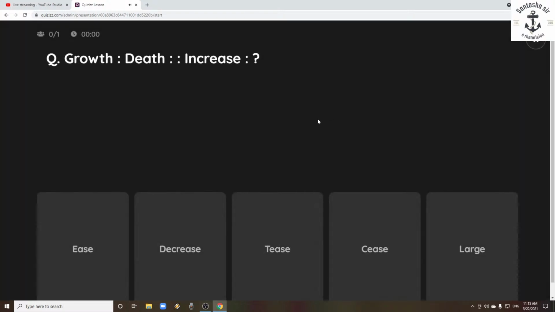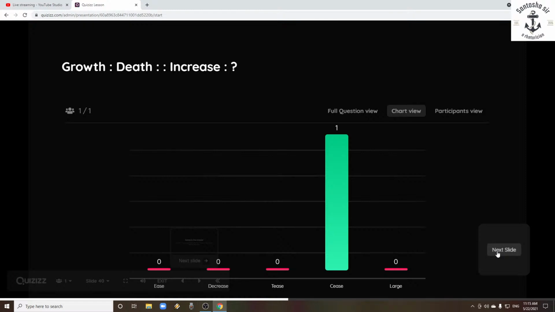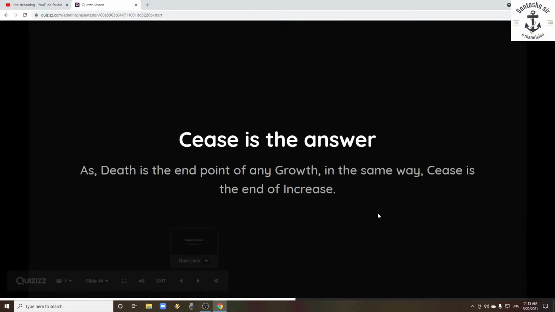Now here, death is for growth. So what is it for increase, right? The options given were: ease, decrease, tease, cease, and large. So here, the correct option is cease. Why is cease the right answer? Because death is the end point of any growth. Once death happens, there will be no growth of any organism. In the same way, cease is the end of increase. Cease means stopping everything. So moving on to the next question.